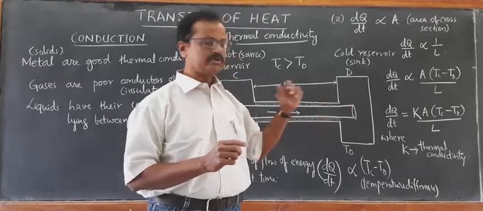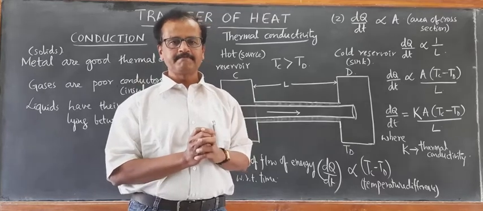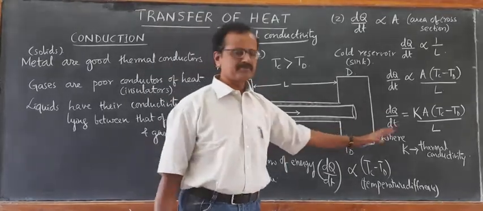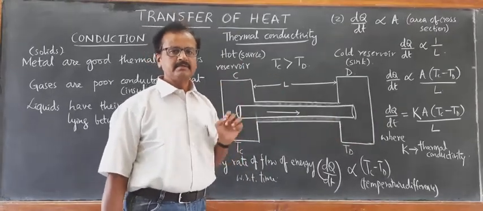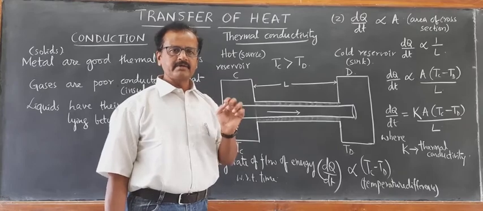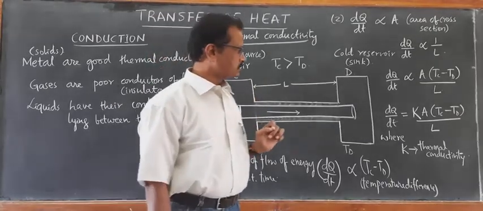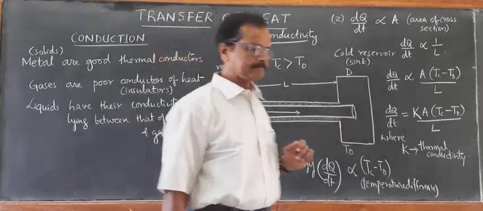Here it is the conduction of heat, that's why it is called thermal conductivity. So K differs from metal to metal. We'll list some of the values of K, then you will come to know which is a better conductor and which is a poor conductor. First we'll define what is thermal conductivity.